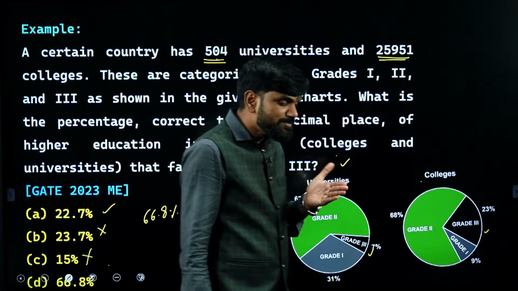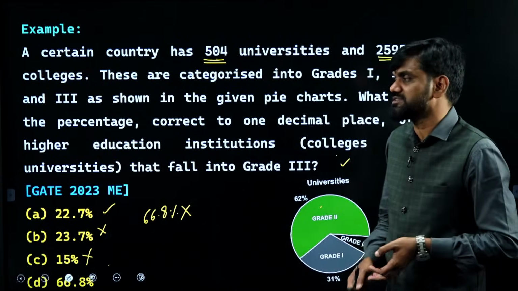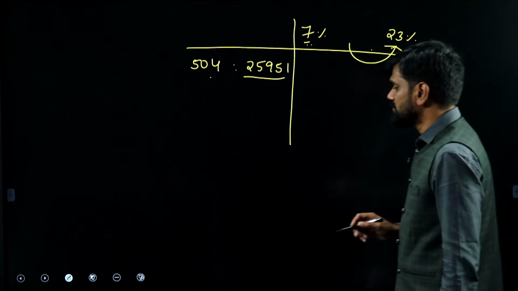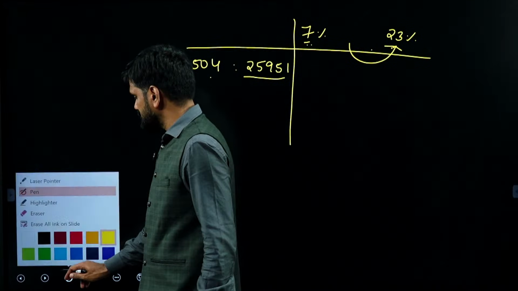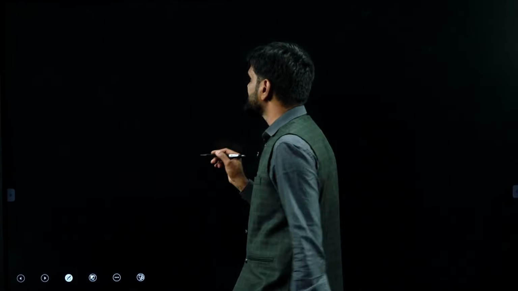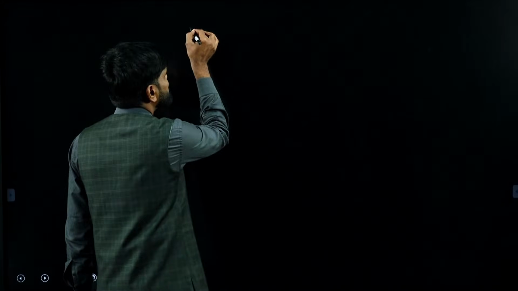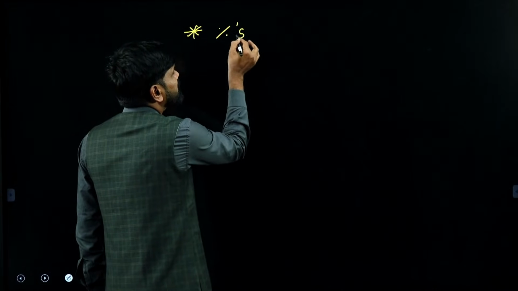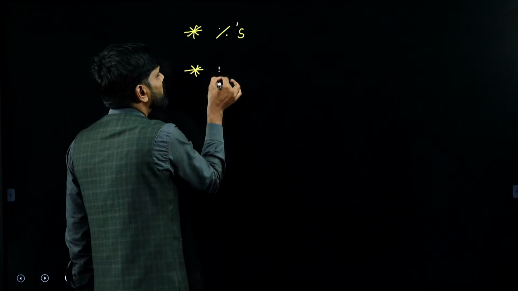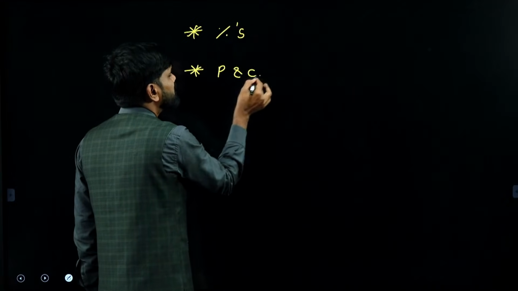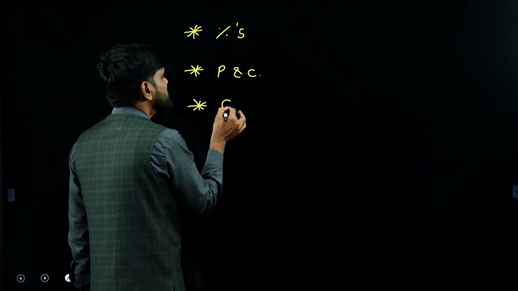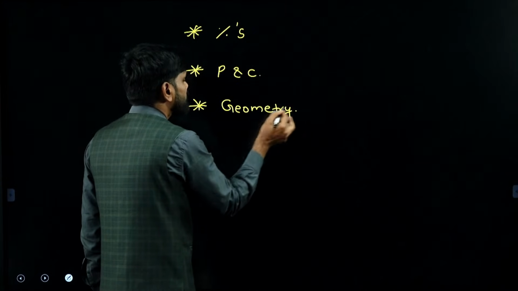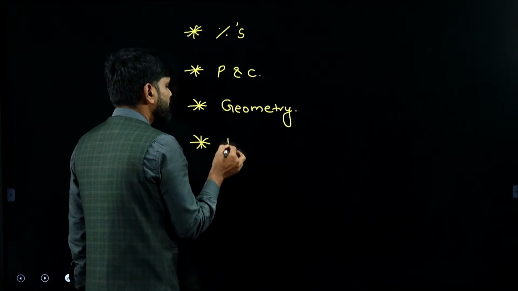Right dear? So at this point of time, what are the things I need to focus on, sir? This is what many people have a doubt about. Let me tell you, for you to excel in aptitude, especially numerical ability in GATE, the basic areas that you have to master at this stage are these. Please be good at percentages. Please focus on permutations and combinations. Next important thing is geometry and mensuration. Next thing that you should be good at is number system.